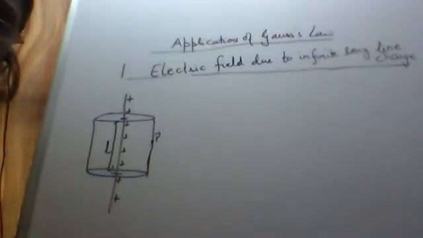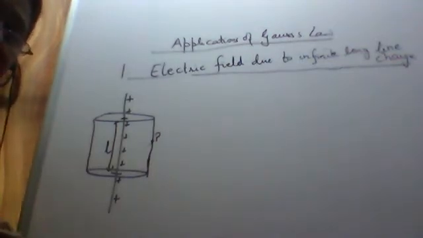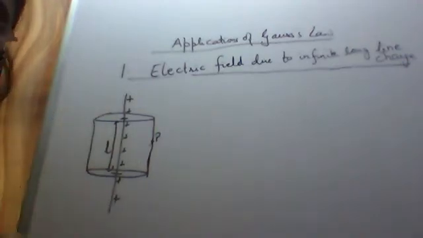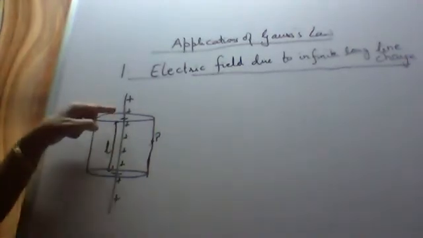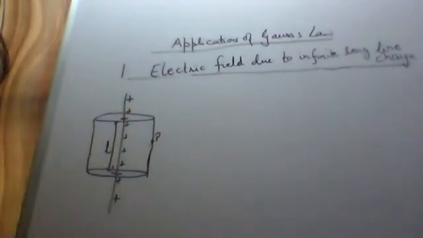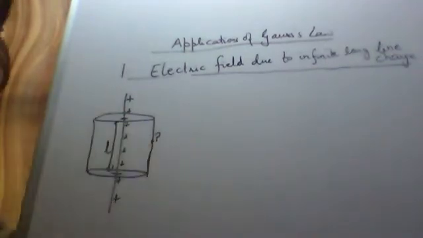Now what is electric flux? Because we are starting from the Gauss law, which is the closed electric flux. Electric flux is the number of electric field lines passing through a surface. On this Gaussian surface, there are three types of surfaces: two are circular surfaces and one is a cylindrical surface. The electric field lines will be passing through these surfaces, so we'll find out the electric field.